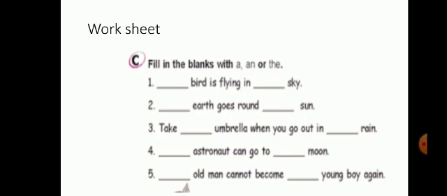Dash old man cannot become a young boy again. An old man cannot become a young boy again. An old, because old starts with the vowel sound O, so we use an here, and Y is a consonant, so we use A here. An old man cannot become a young boy again.